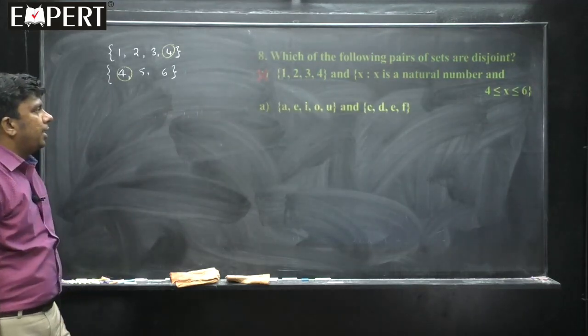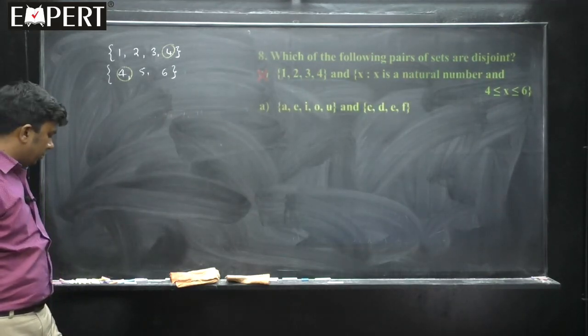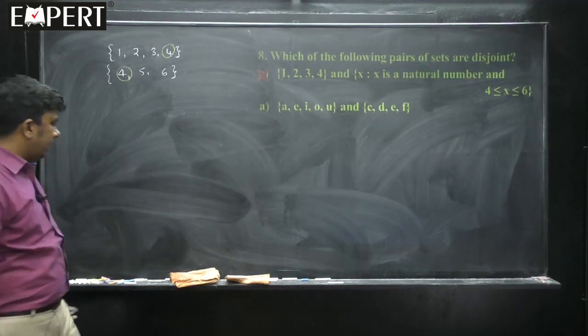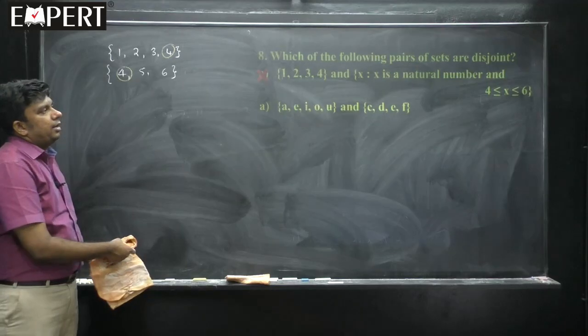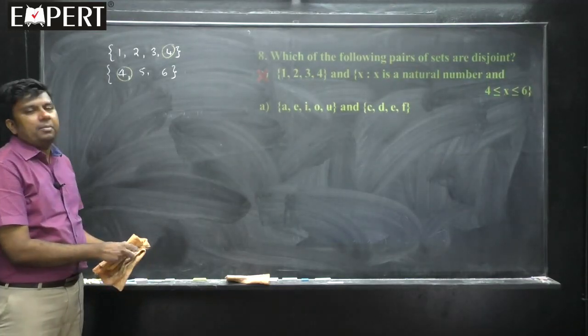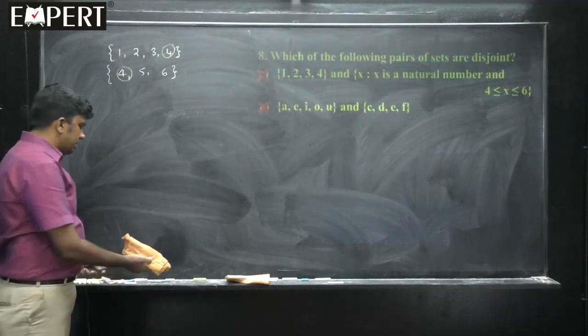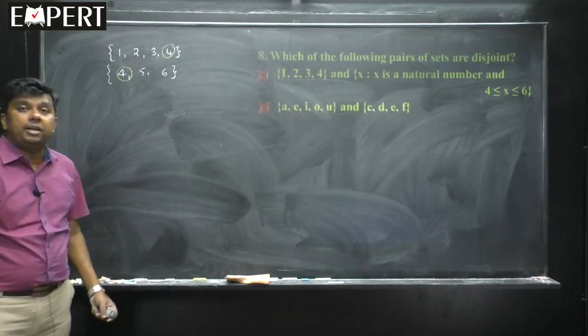Go to the next one: A, E, I, O, U and C, D, E, F. Is there anything common between those two sets? Just identify. A is not common, E is common. Therefore, once again, students, we can't say that it is disjoint because the element E is common to both.